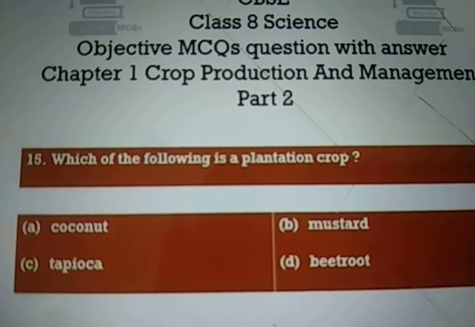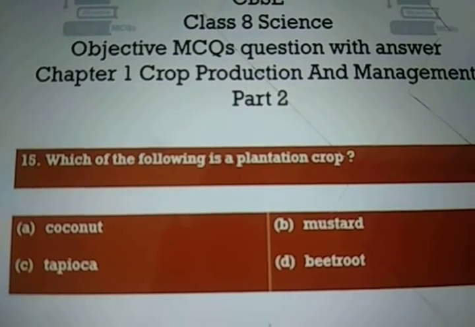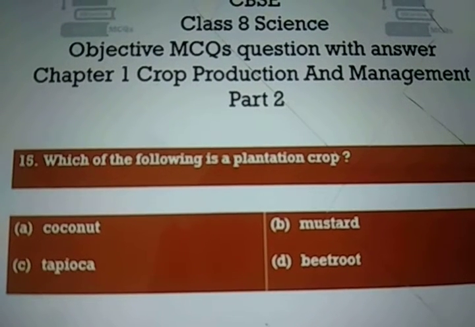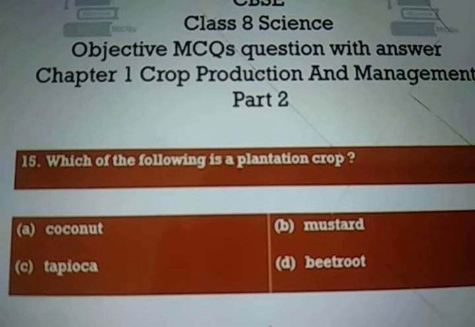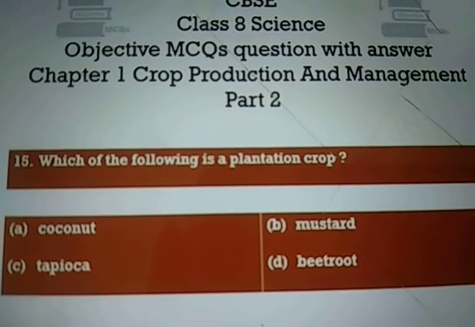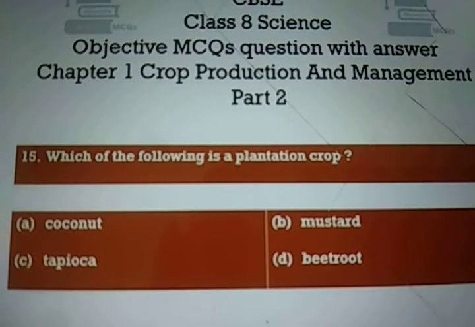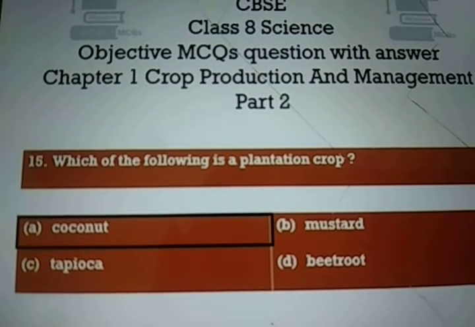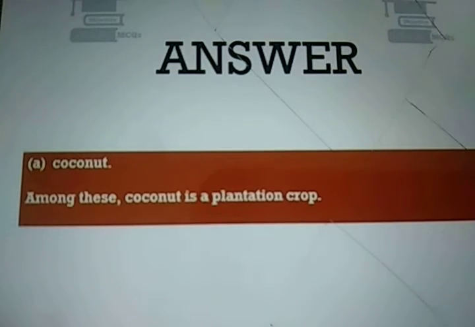Question number 15. Which of the following is a plantation crop? Option A, coconut. Option B, mustard. Option C, tapioca. And option D, beetroot. And the right answer is option A, coconut. Among these, coconut is a plantation crop.